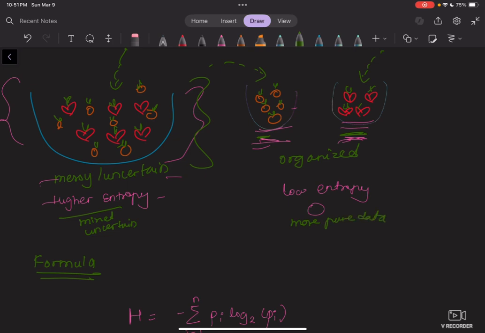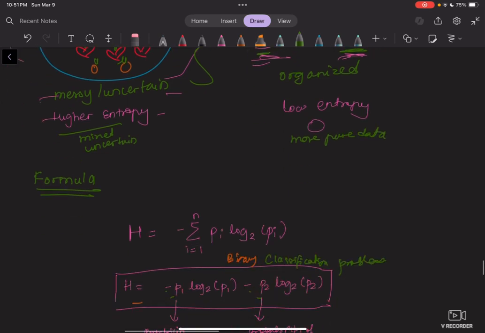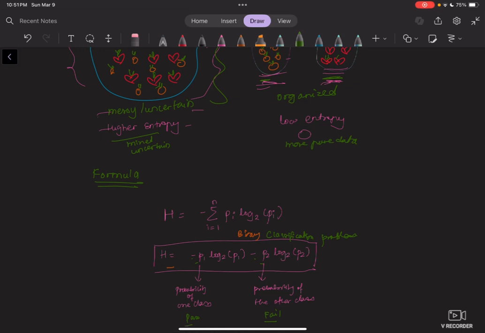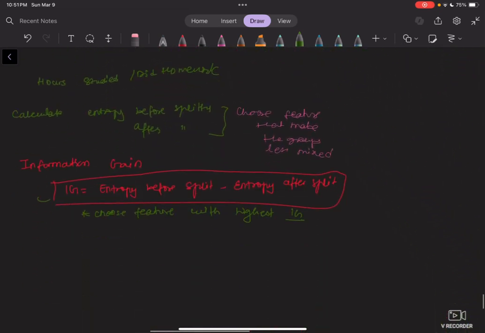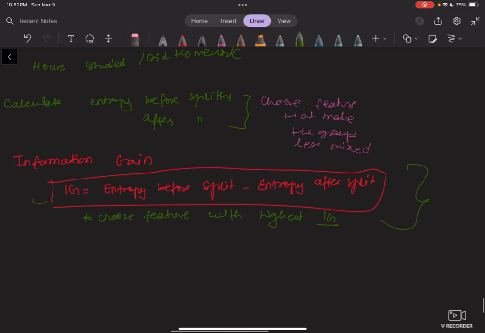So entropy helps us decide how to split the data in decision trees, and we split on the features that give us the highest information gain. So these are the most fundamental concepts that you need to understand as we build our decision tree from scratch.